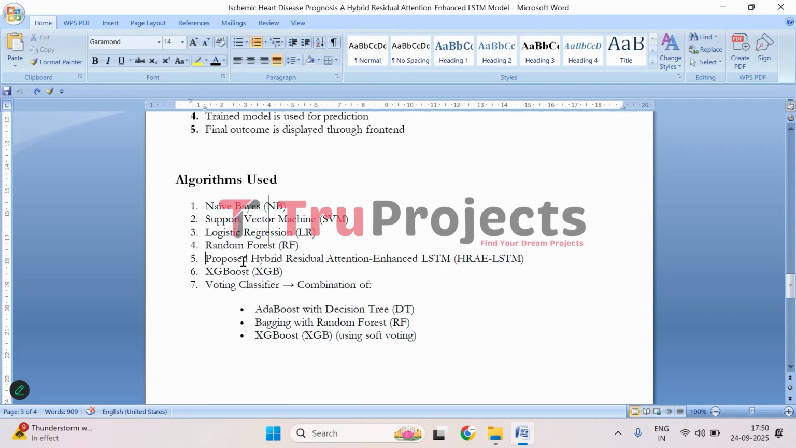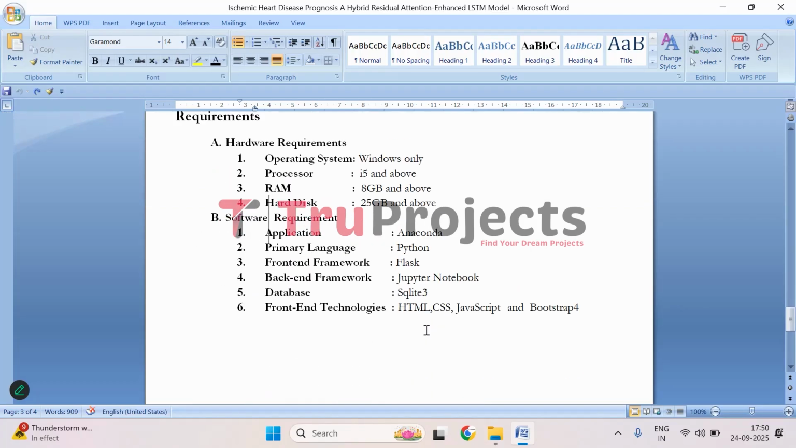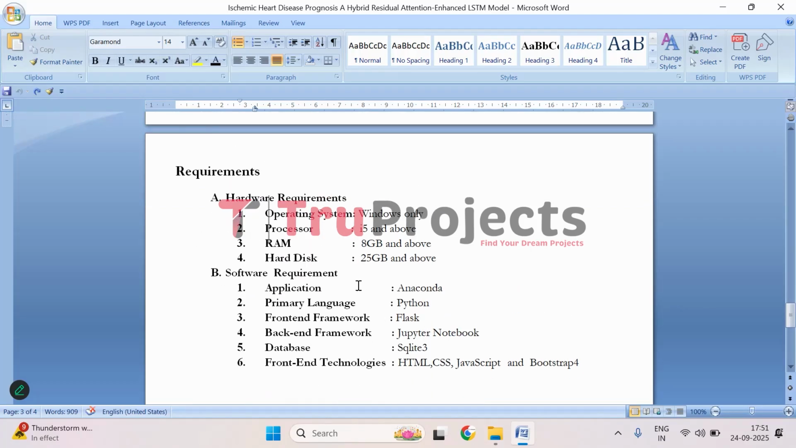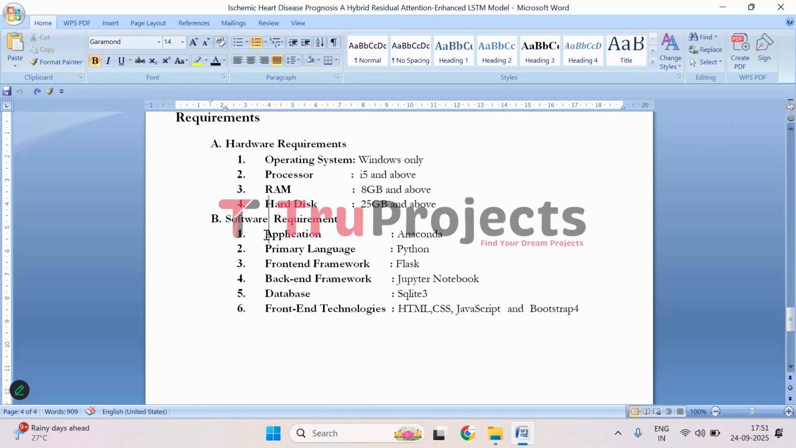So this is the proposed model that uses a hybrid residual attention enhanced LSTM, and these two are the extension models. The voting classifier is a combination of these models. Moving on to requirements to implement this project, basically we need two kinds of requirements: hardware and software. In hardware, we need a Windows operating system, a processor of i5 and above, RAM of 8 GB and above, and a hard disk of 25 GB and above. Software requirements are Anaconda, primary language Python, front-end framework Flask, back-end framework Jupyter Notebook, database SQLite 3, and front-end technologies HTML, CSS, JavaScript, and Bootstrap 4.